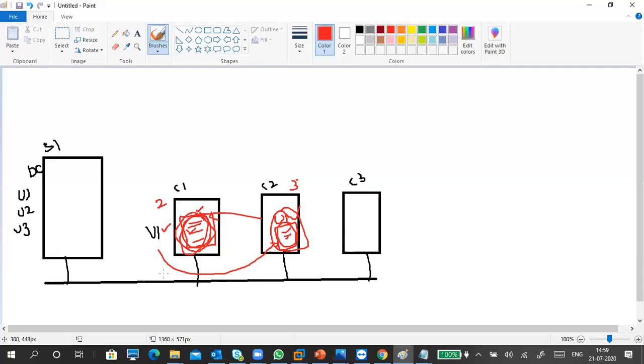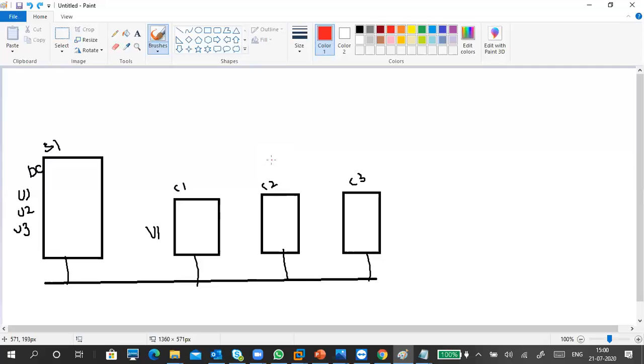Maybe he came again after a few days and logged into this C3 PC. Again, a fresh profile. He cannot access this data here. So this is what we call a local profile. Local profile means the user's profile data is stored on the PC where he logs in. So he cannot access the data which is stored on other PCs. Like C1 data storage, you cannot access from C2.